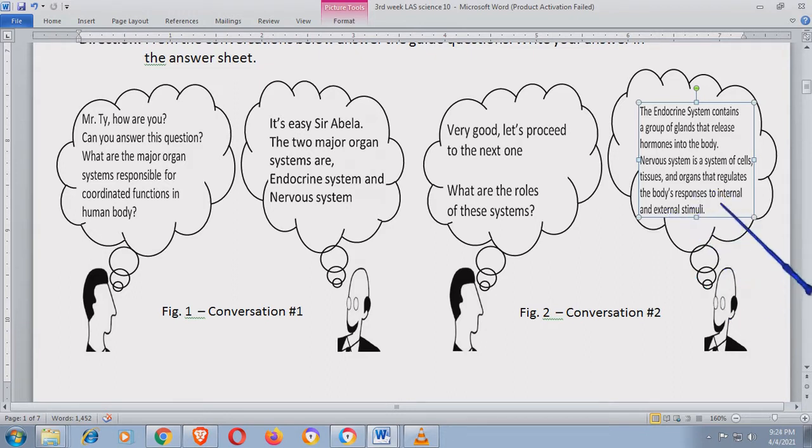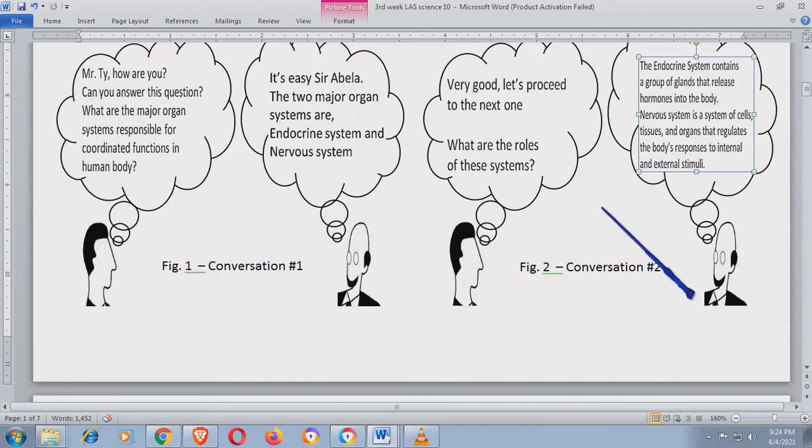Ano naman yung internal stimuli? Pag sinabi nating internal stimuli, these are the changes na nangyayari sa loob ng katawan natin. Internal siya. Halimbawa lang, may sakit ka sa puso. So, that is an internal stimuli and your body will actually react to that. May sakit ka sa liver, your body will react to that. Mababa yung dugo mo, mataas yung dugo mo, blood pressure. So, those are what we call internal stimuli. So, our body, nervous system is reacting to that. Yun yung conversation number 2.